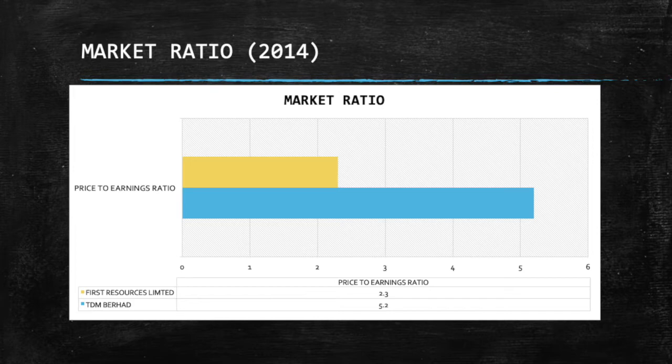This bar chart from two companies, TDM Berhad and First Resources Limited, shows valuation ratio. The ratio is price to earnings ratio. In 2014, the price to earnings ratio for First Resources Limited is 2.3, while for TDM Berhad, the price to earnings ratio is 5.2.